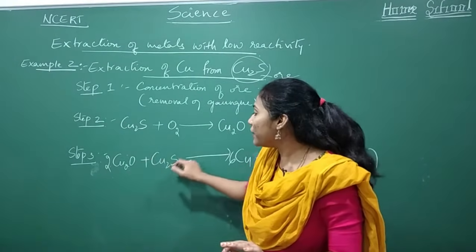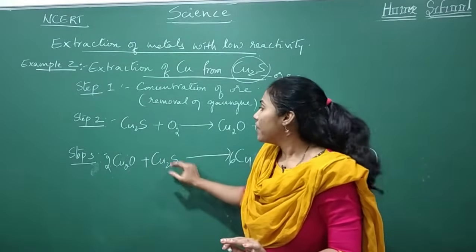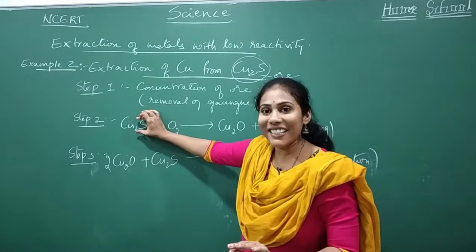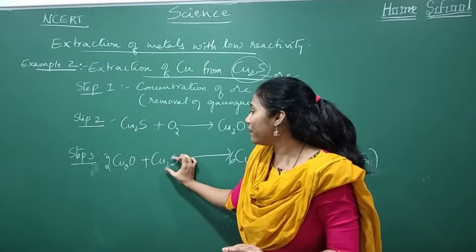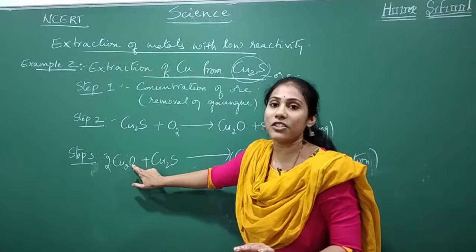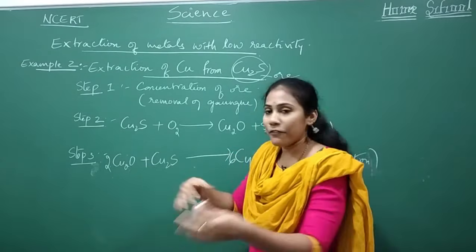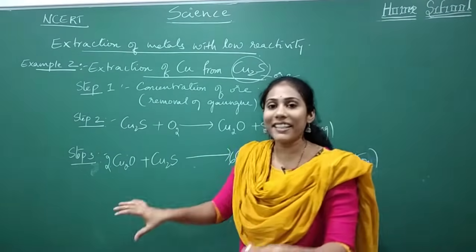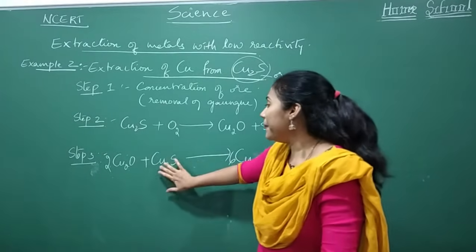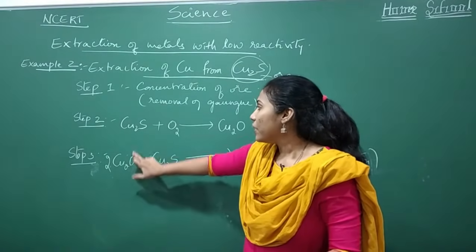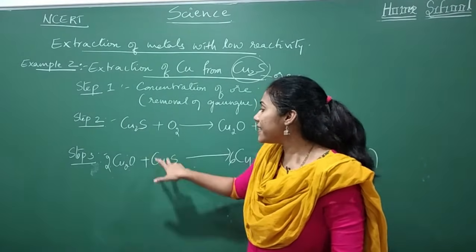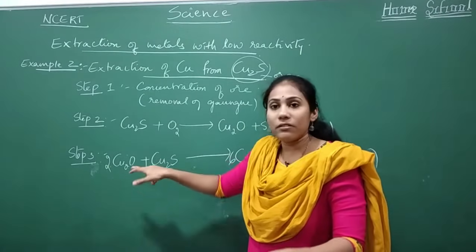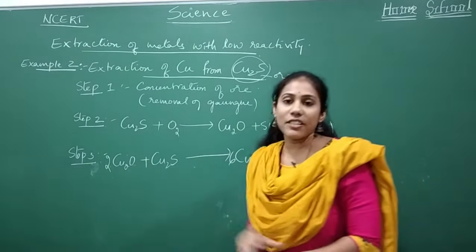Here we are not using any such substance. Whatever remaining reactant is there, that only we are using to remove the oxygen. So externally we are not adding any element. The existing compound itself is used to remove the oxygen here.